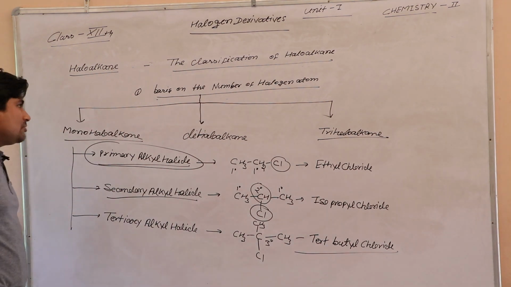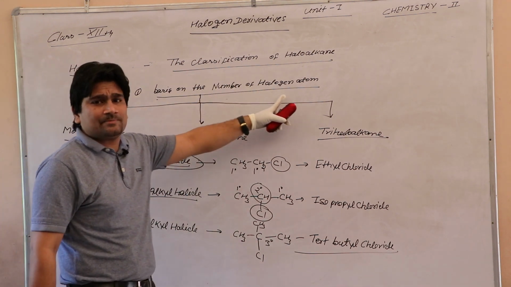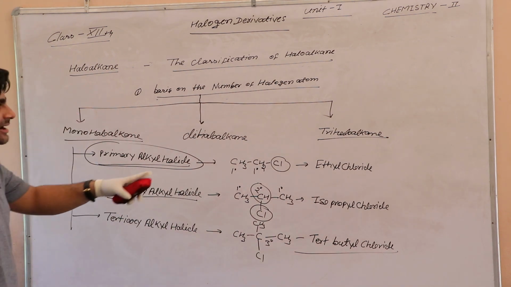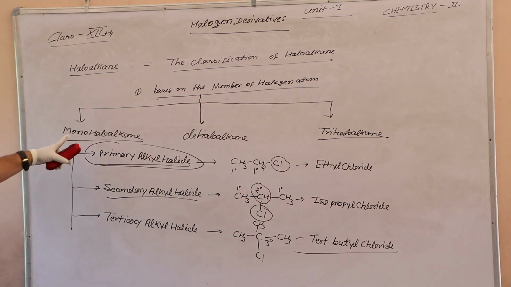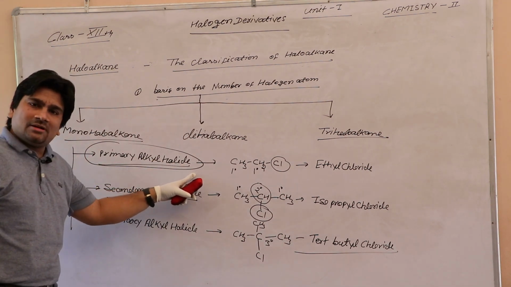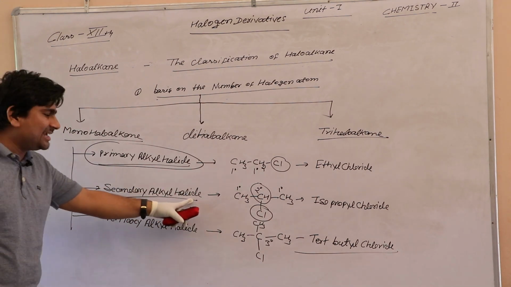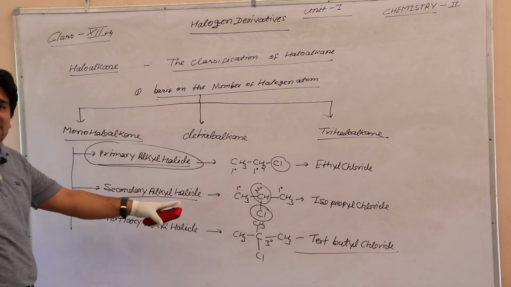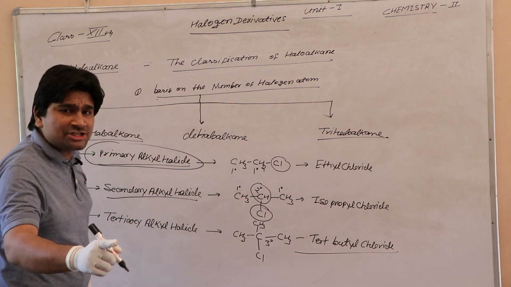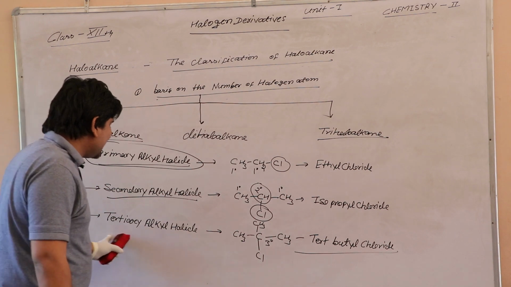Speaking again, first of all, on the basis of the number of halogen atoms, classified in 3 types: monohaloalkane, dihaloalkane, and trihaloalkane. And monohaloalkane is classified in 3 types: primary alkyl halide, halogen attached with the primary carbon atom. Second is secondary alkyl halide, halogen attached with the secondary carbon atom. Third is tertiary alkyl halide, the halogen attached with the 3 degree carbon atom.